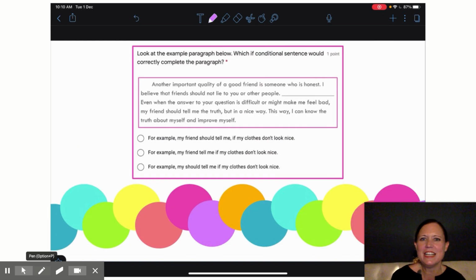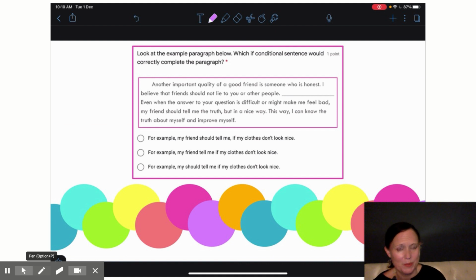Moving on. Our next paragraph asked us to do the same thing, which if conditional sentence correctly completes the paragraph. And now my main idea is a friend who is honest. Then I support that with, I believe that friends should not lie to you or other people, right? That makes them a good friend. Now I'm again looking for an if sentence that gives me an example. So let's see what we've got. For example, my friend should tell me if my clothes don't look nice. That sounds good. It supports my idea.